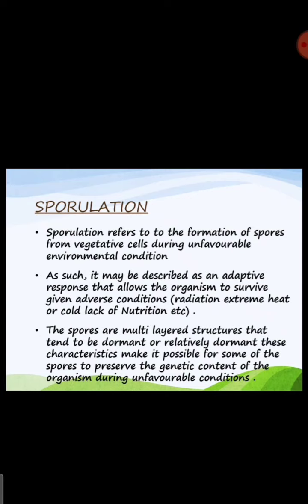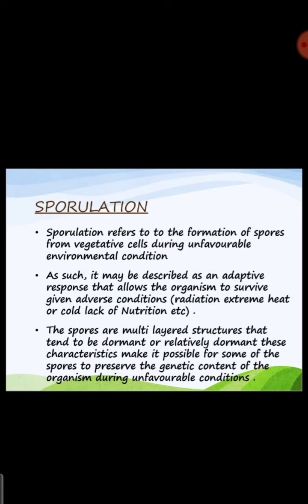So whenever the organisms, especially these simple organisms like amoeba, get into any unfavorable conditions, when they are not able to reproduce properly, then they will undergo sporulation. Okay, so it is just like an adaptive response.